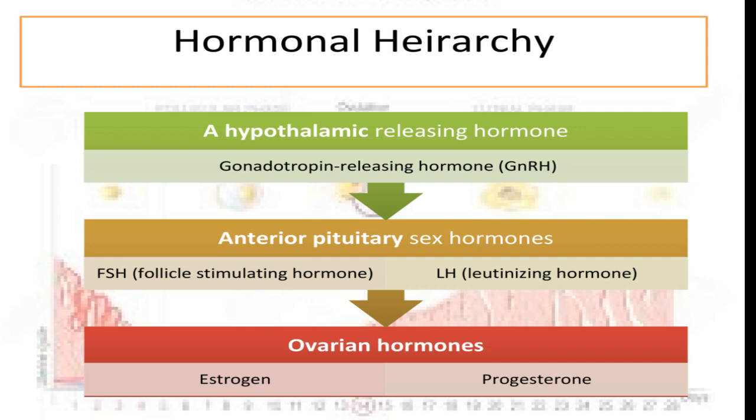Then at the lower end of this hierarchy we have the ovaries, which react to follicle stimulating hormone and luteinizing hormone by producing their very well-known hormones, yes, estrogen and progesterone.